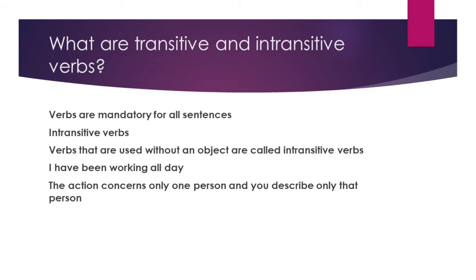Verbs are mandatory for all sentences. That is, we cannot form a sentence without a verb. We can form sentences without even a subject, and we can definitely form a sentence without an object, but we cannot form any sentence without a verb. For example, get up. This is a sentence. Here there is no subject, no object, only verb.